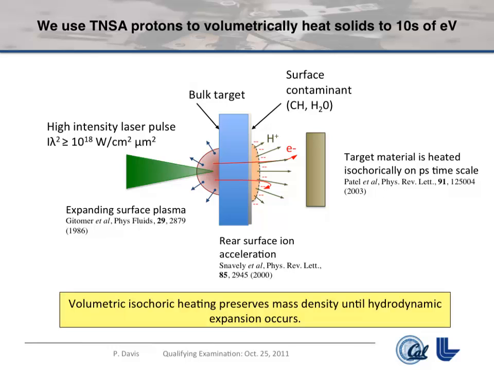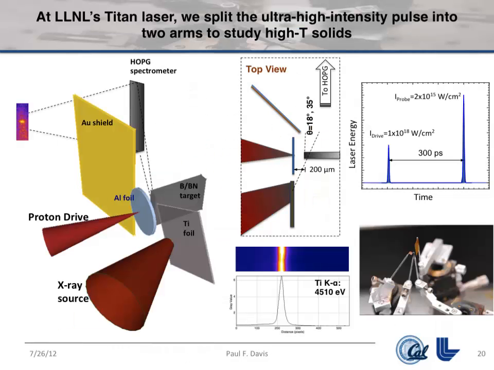So we built an experiment to do this, and again to study what was happening with ionization in this system. The important difference here is that whereas before we were looking at essentially pressure effects, what happens to electrons when they're squeezed close together, now we can throw away all the pressure stuff and just isolate what effect higher temperature has on these systems. This is what the experiment looked like.